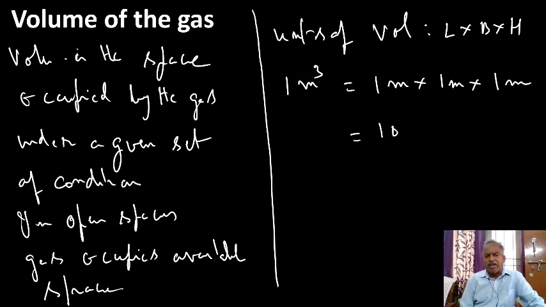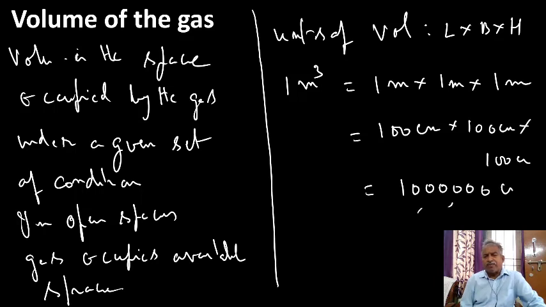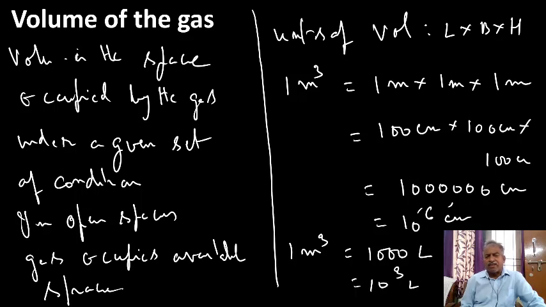This is nothing but 100 centimeter into 100 centimeter into 100 centimeter, which equals 10 lakh centimeters, that is 10 to the power 6 centimeter cube. 1 meter cube is also equal to 1000 liters, that is 10 to the power 3 liters.